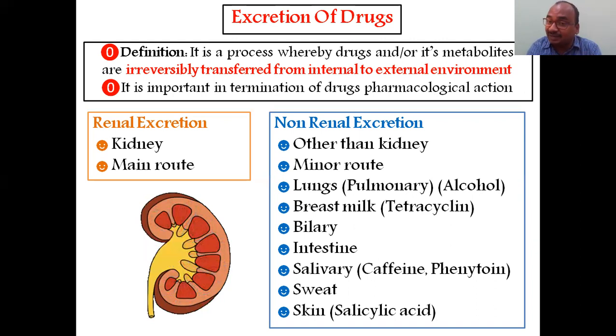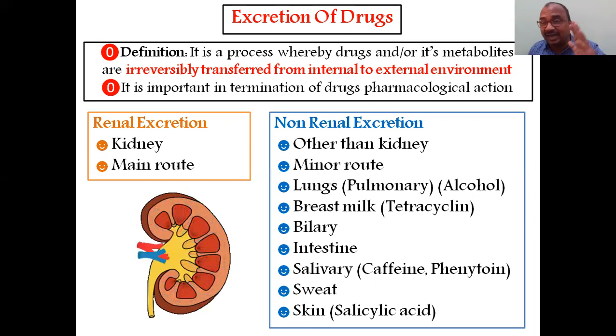So along with the mother's milk, tetracycline also enters the child's body. The child is unnecessarily taking tetracycline. It was taken by the mother, but excreted through the milk.